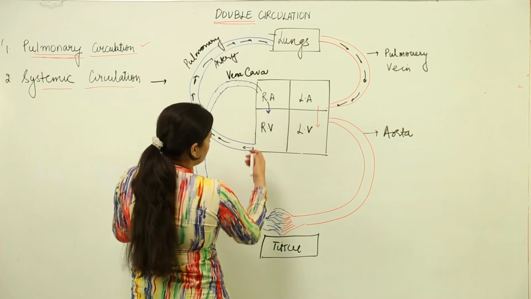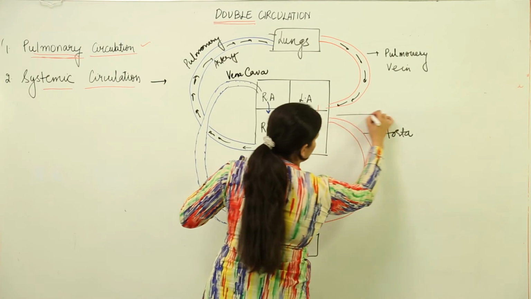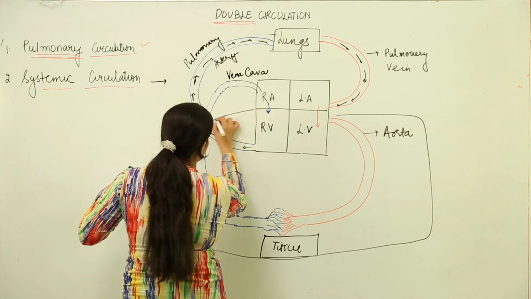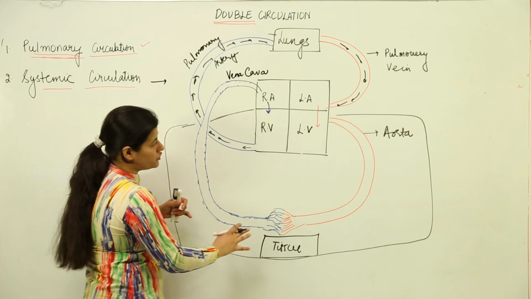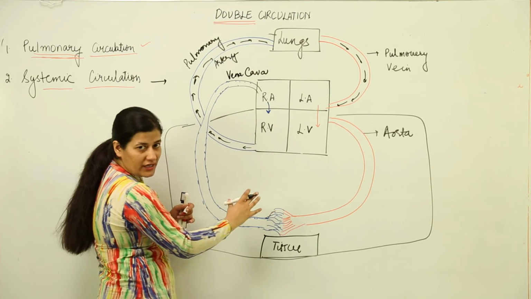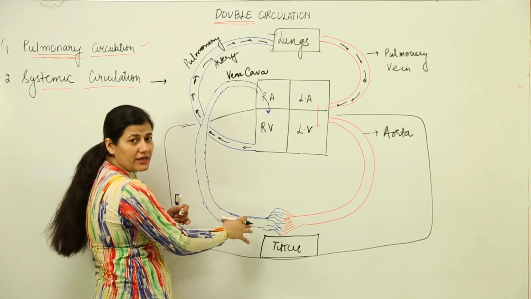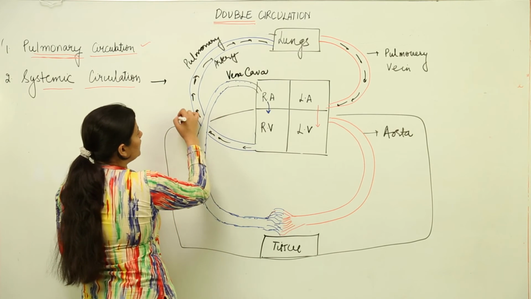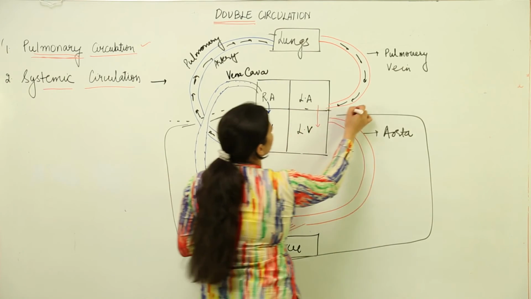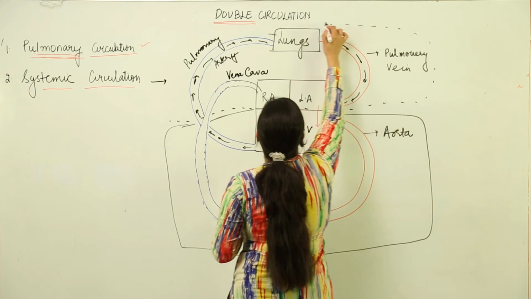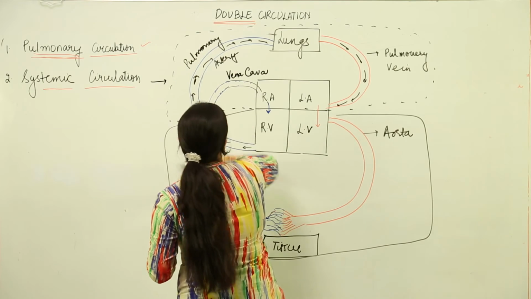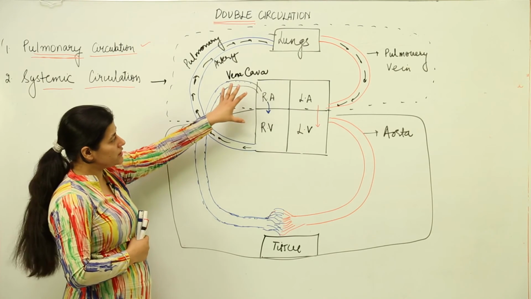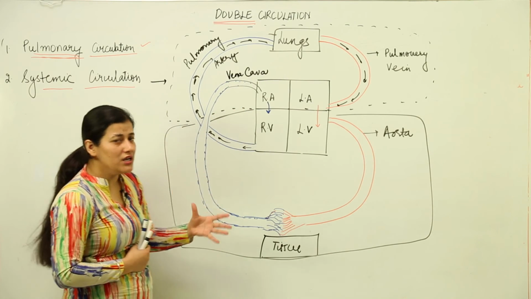So this particular part, which deals with the tissues and the heart circulation, that means the blood vessels, the tissues and the ventricles which are involved in pumping of the blood towards the tissues, is known as systemic circulation, and the one which is involved in the transfer of blood towards the lungs in our body is known as pulmonary circulation. So I hope it is quite clear by now that there are two types of circulation, pulmonary circulation and the systemic circulation. This is a very simple concept.